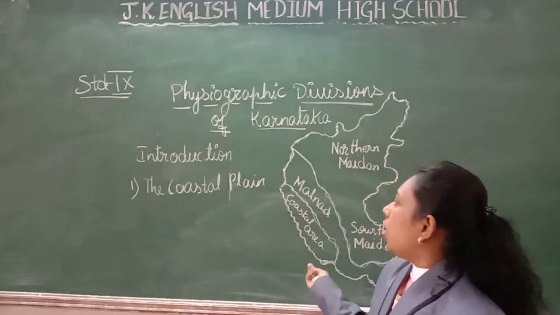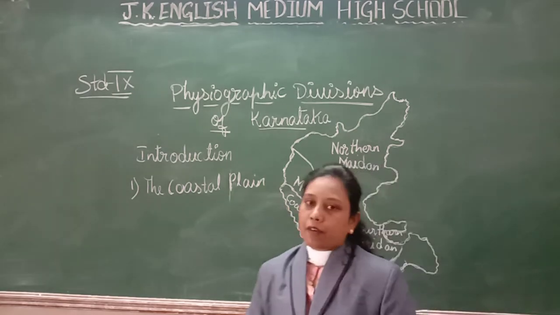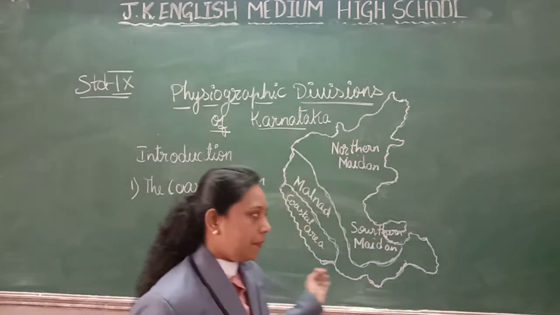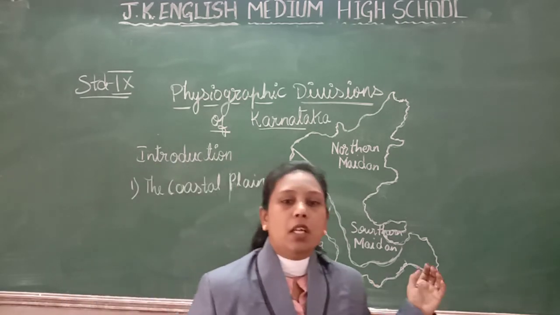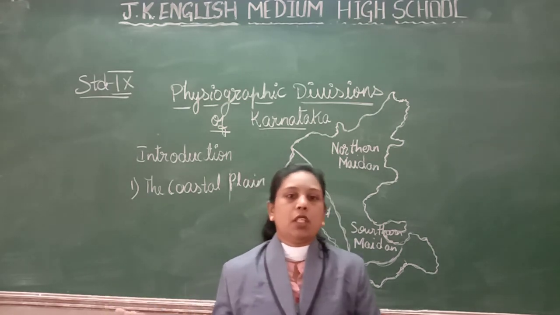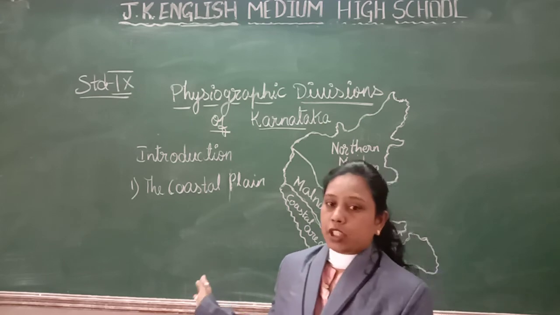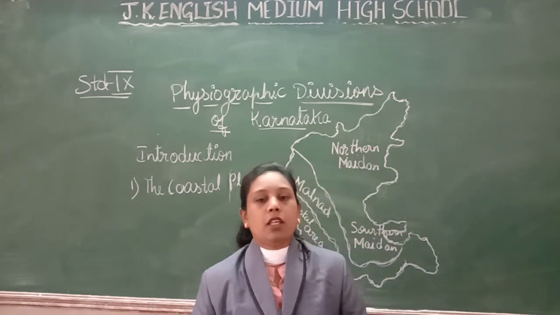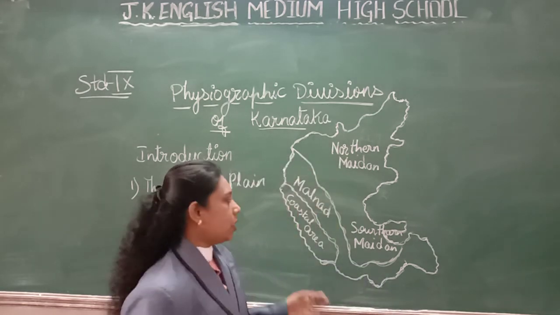So this is about the coastal plains of the physiographic divisions of Karnataka. This is the first one I explained here. The main occupations of the people here are fishing and agriculture.